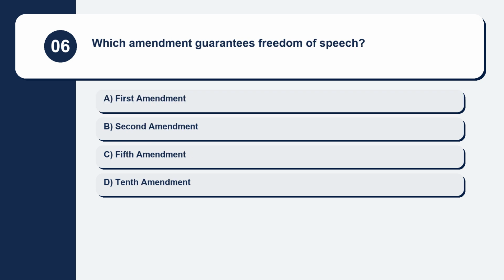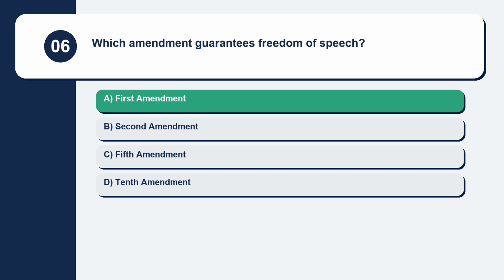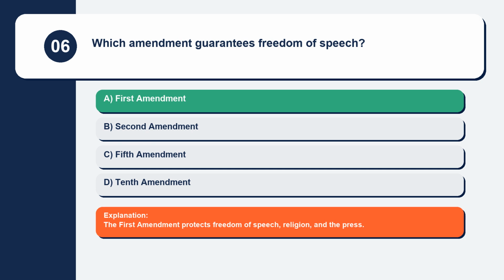Question 6. Which amendment guarantees freedom of speech? First Amendment, Second Amendment, Fifth Amendment, 10th Amendment. The First Amendment protects freedom of speech, religion, and the press.